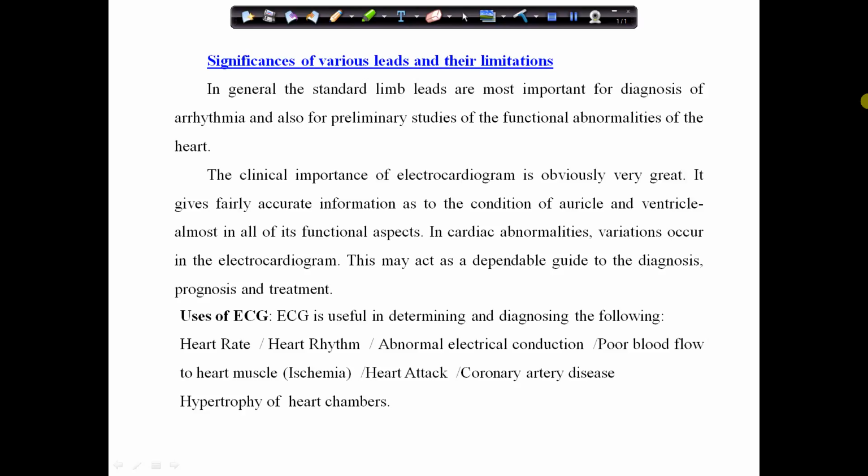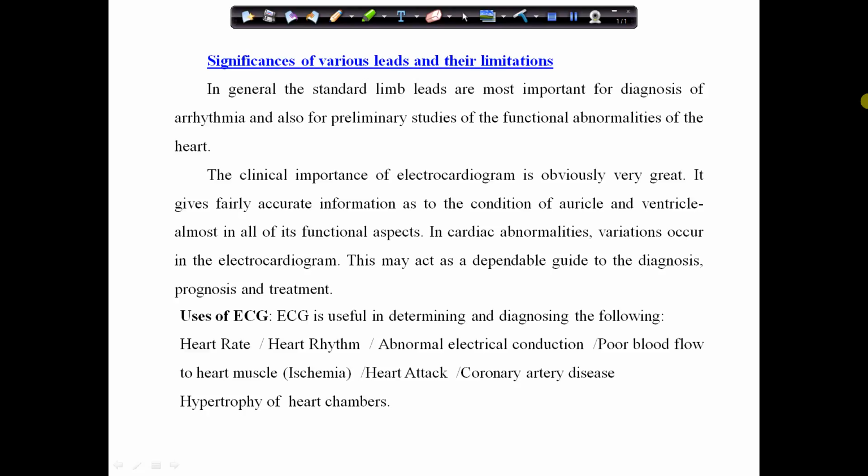If it is not active, the electrical impulses are generated from the AV node. The condition of ischemia, meaning very poor blood flow to the heart muscles. Is it a condition of heart attack? Is there any coronary artery disease or hypertrophy of the heart chamber? In general, this can be easily found out with the help of ECG.